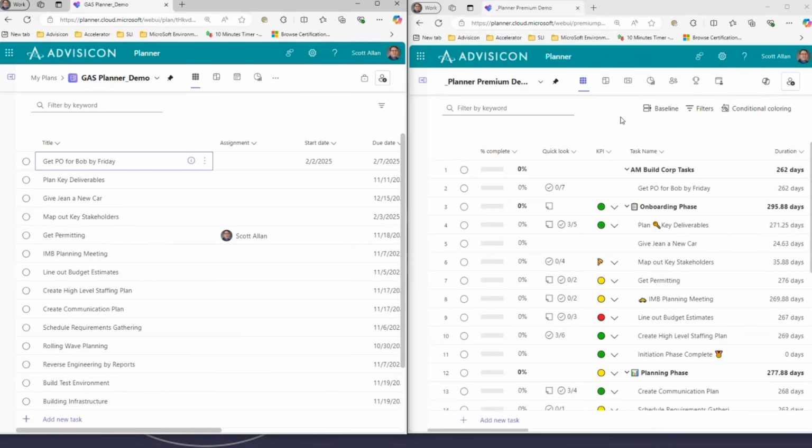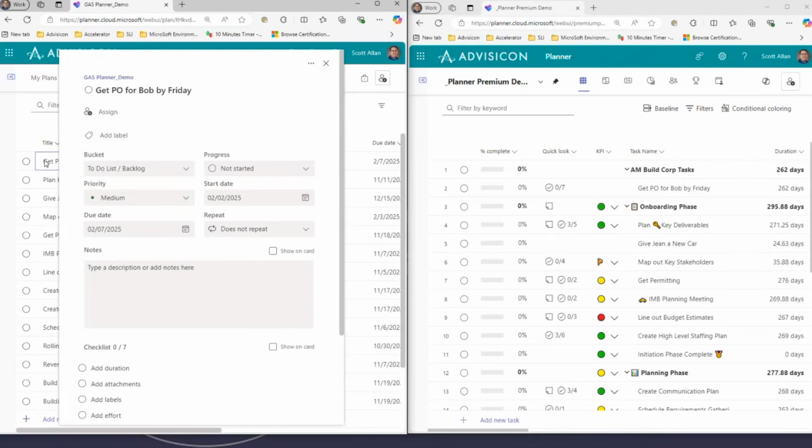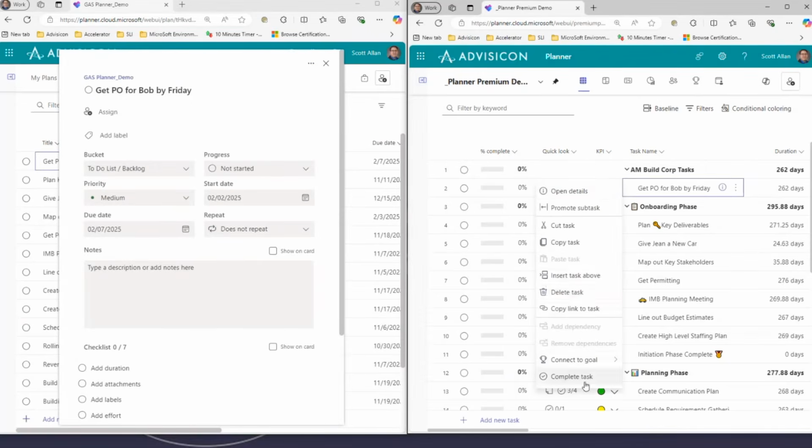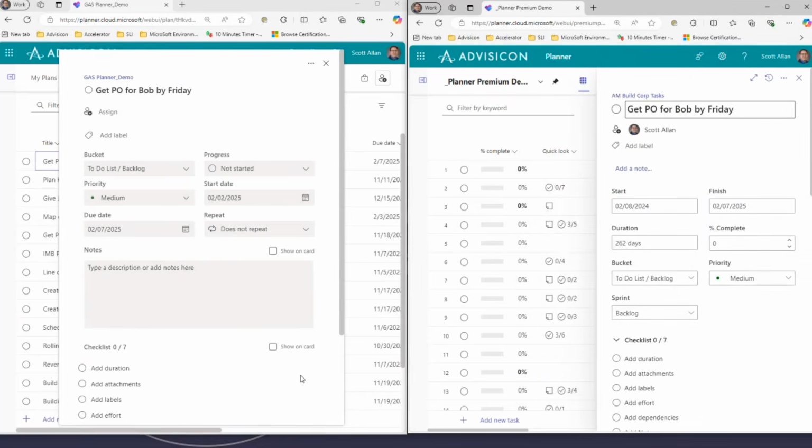Going back to our grid view, we have the opportunity to open individual tasks. So select the ellipsis beside the task and select the Open Details link. Notice there are differences between the two. In Microsoft Planner, we simply have all of the fields that are currently available.